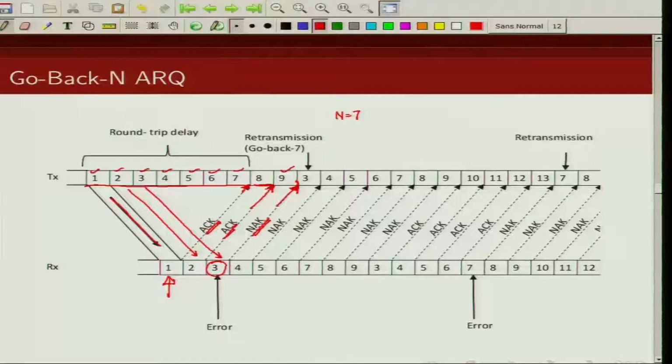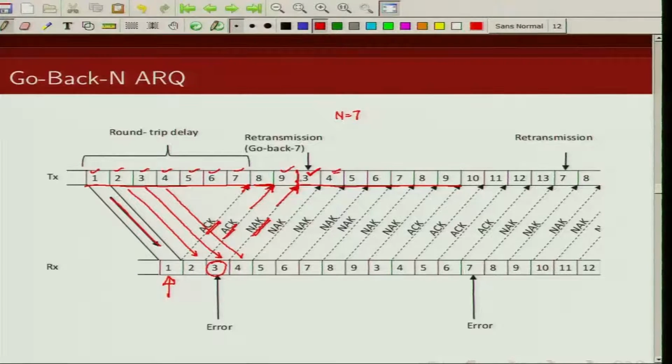The third packet was not received correctly, so at this time instance I send frame number 3 again. Similarly, 4 is received correctly, so like that we are going to send the next 7 frames: 3, 4, 5, 6, 7, 8, 9.